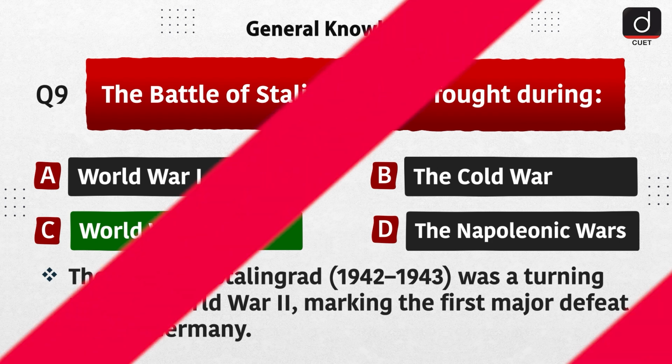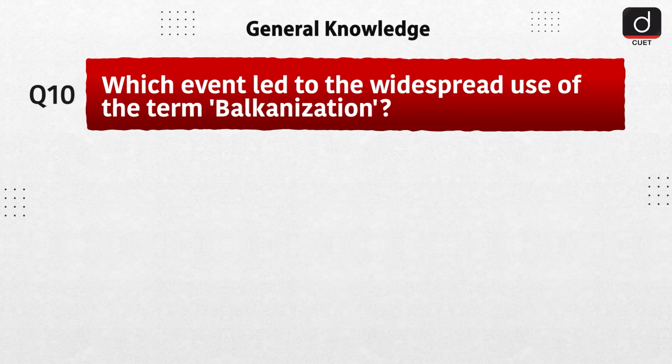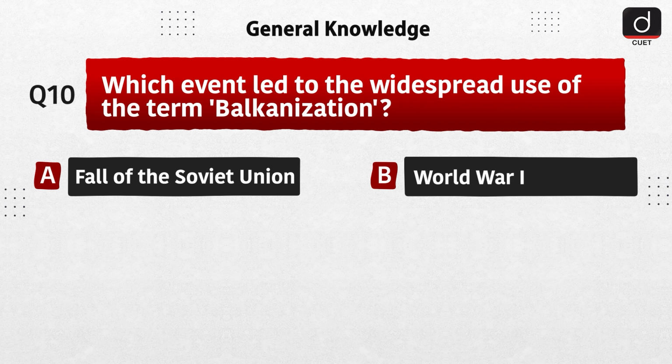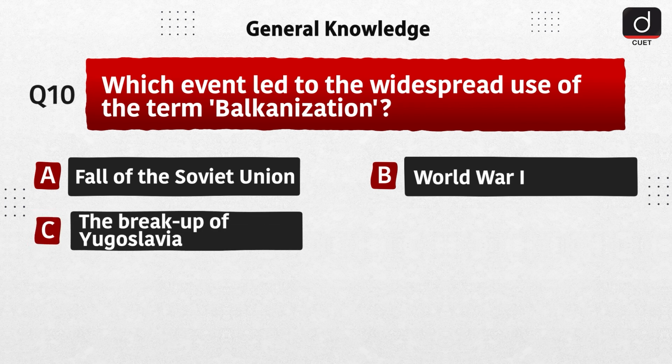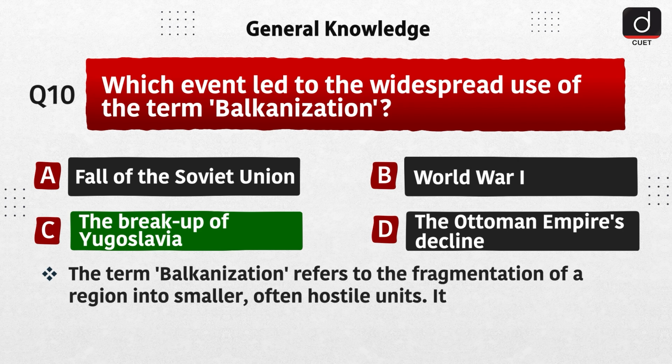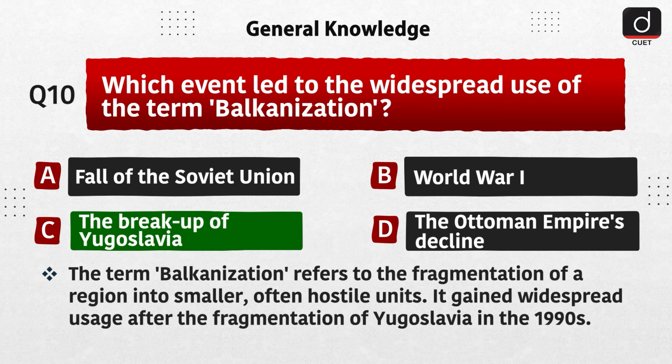of Nazi Germany. Last question is, which event led to the widespread use of the term Balkanization? Option A, fall of the Soviet Union, option B, World War I, option C, the breakup of Yugoslavia, option D, the Ottoman Empire's decline. The correct answer is option C, the breakup of Yugoslavia. The term Balkanization refers to the fragmentation of a region into smaller, often hostile units. It gained widespread usage after the fragmentation of Yugoslavia in the 1990s.